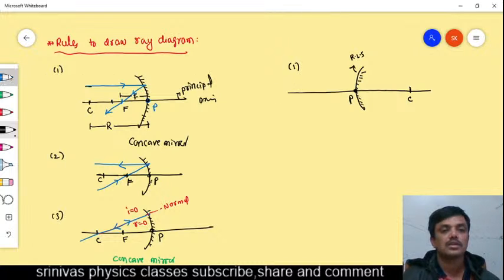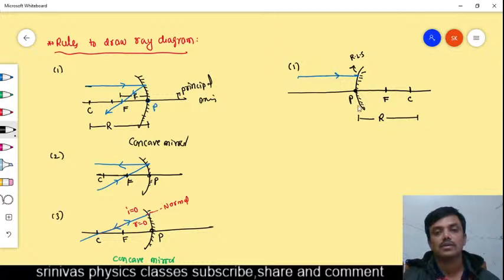Now the first rule is that if a light ray is incident parallel to the principal axis, after the reflection it passes through the focus, but actually in this case the focus is on the right side. Okay, there is one relation between the radius of curvature and focal length. You see here, the distance of the center of curvature from the pole is called the radius of curvature.